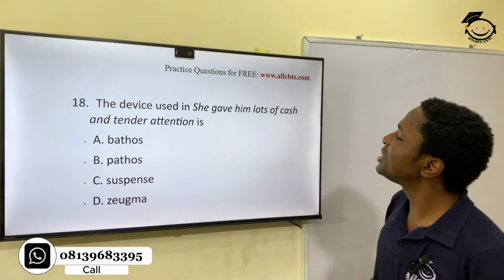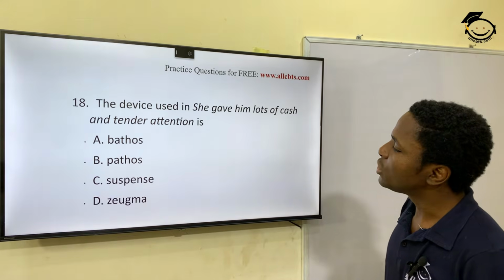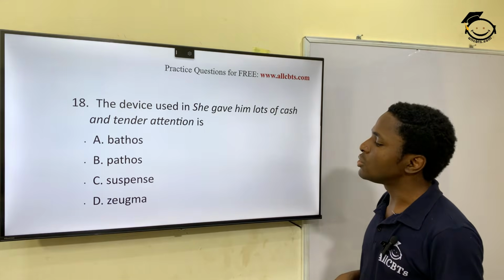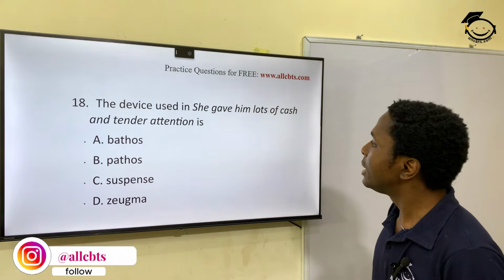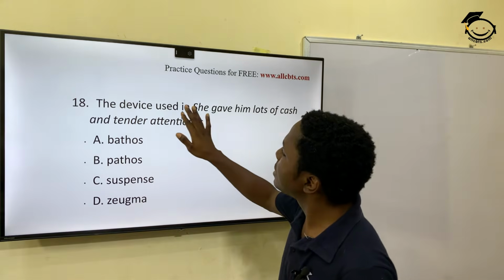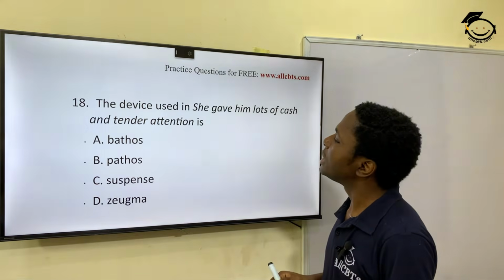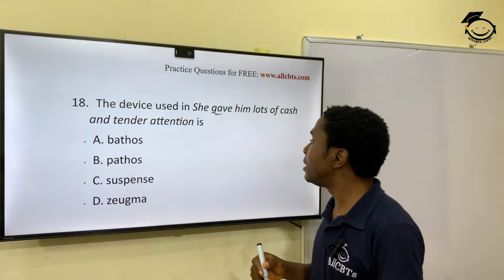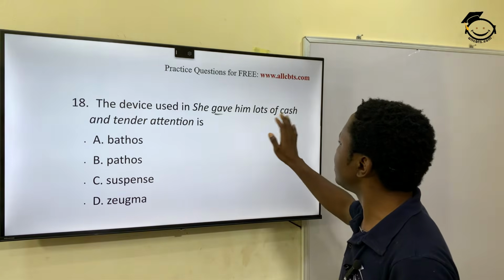The device used in "she gave him lots of cash and tender attention" is what? You have bathos, suspense, zeugma. Yes, it will be zeugma, because of why? Now, in this phrase you have give, which is one verb managing two different things.